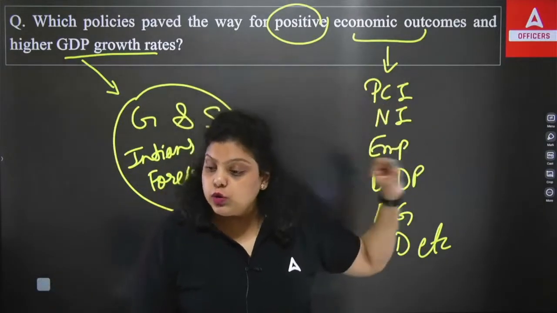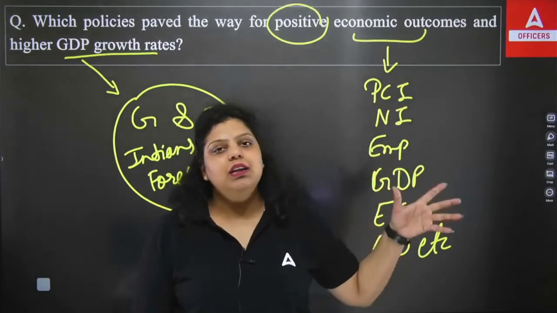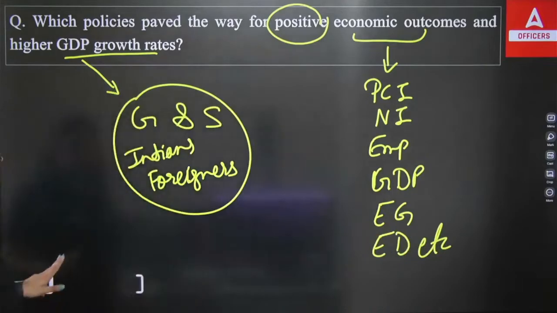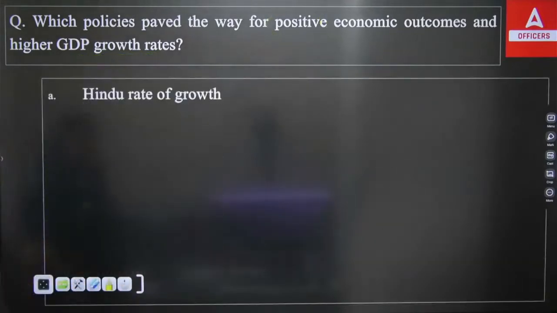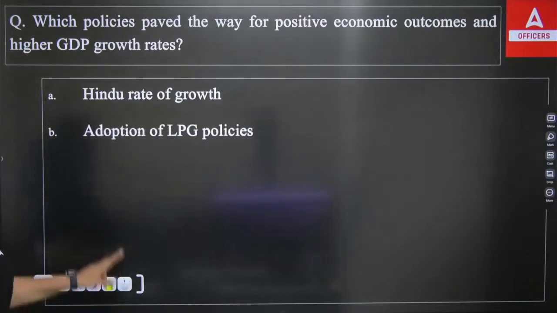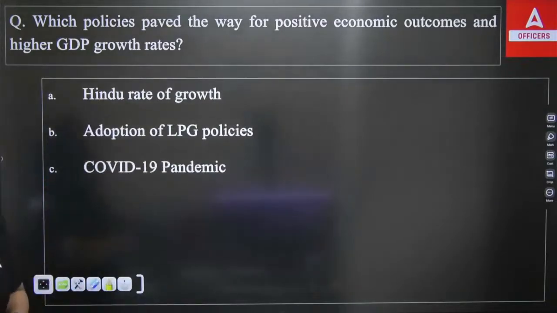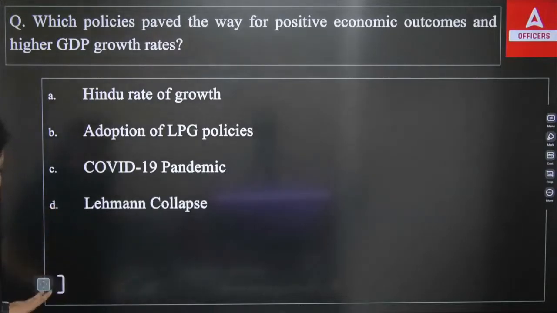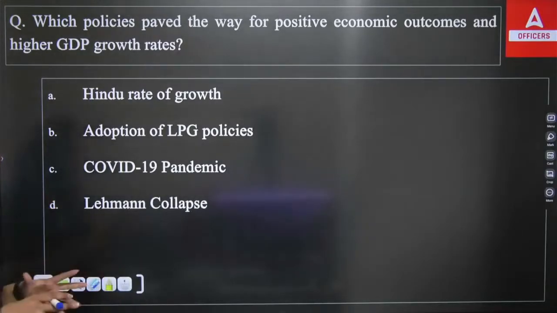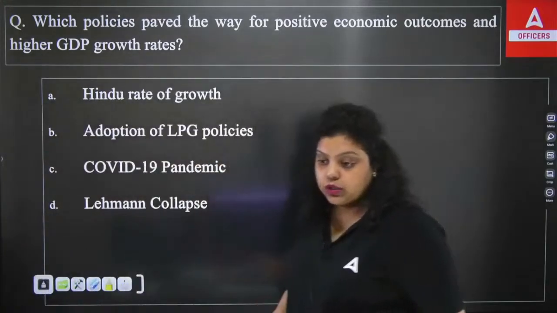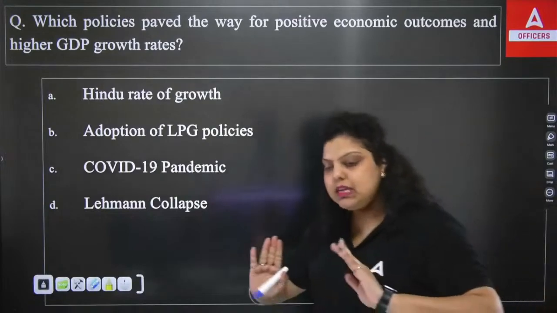Okay, so the question is asking what kind of policy made this happen in the country. The options you have here: first, the Hindu rate of growth. Second, adoption of LPG policies. Third, the COVID-19 pandemic. Fourth, the Lehman collapse. So which of the following policies helped us to have the positive economic outcome as well as the GDP growth? Now let's use the elimination method.